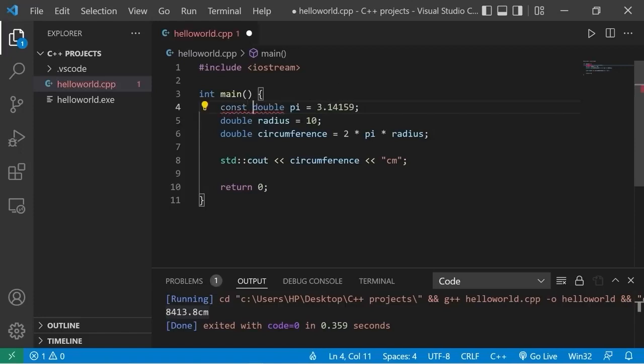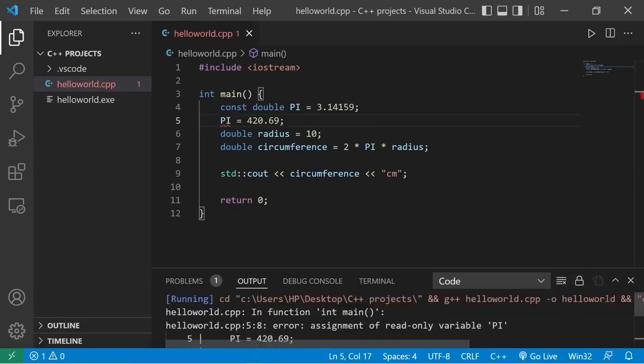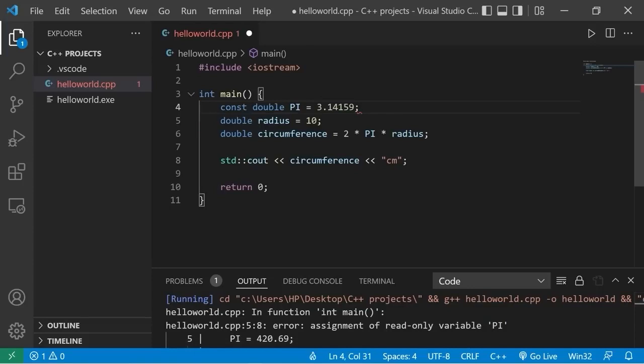Const double pi. Now, a common naming convention for constants is to make all of the letters uppercase. So let's change pi from lowercase to all uppercase. And we'll need to make that change here as well. Now let's try and change pi to 420.69 again, and then see what happens. Okay, we have an error. Assignment of read-only variable pi. So by including constants, it adds some data security. We can't normally change any value that's a constant.